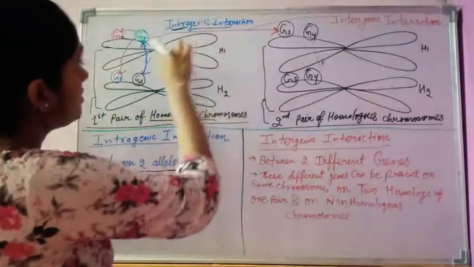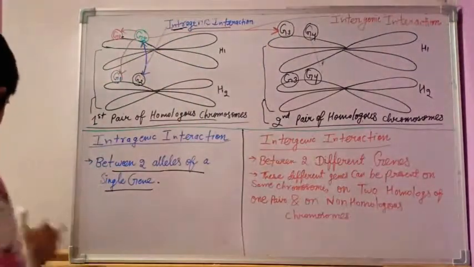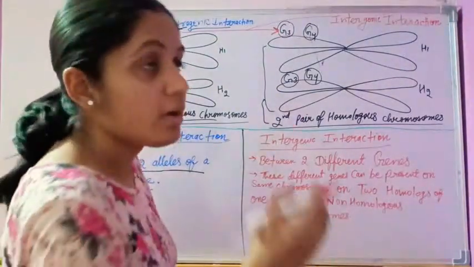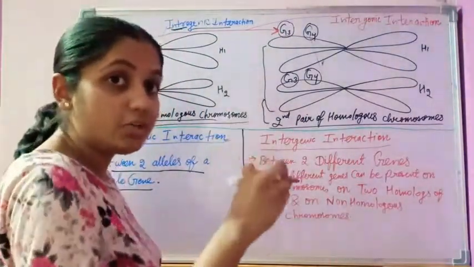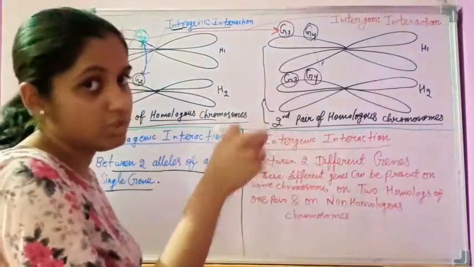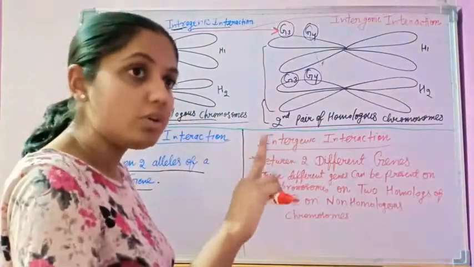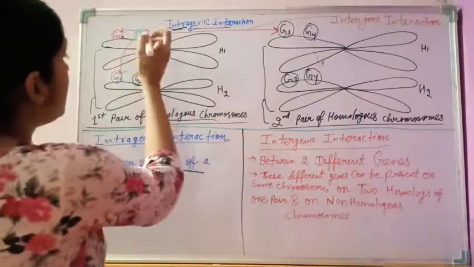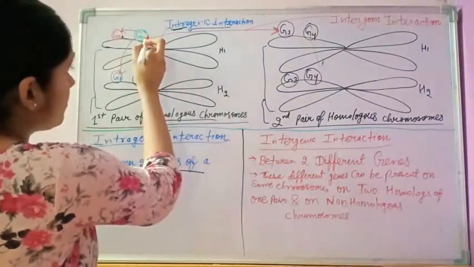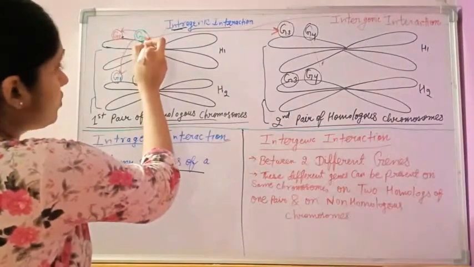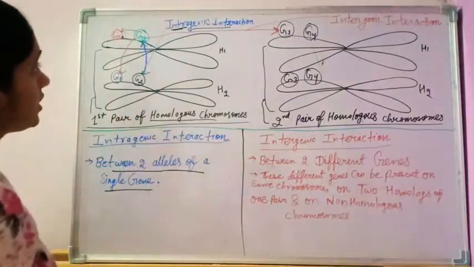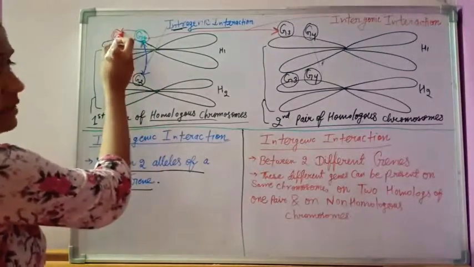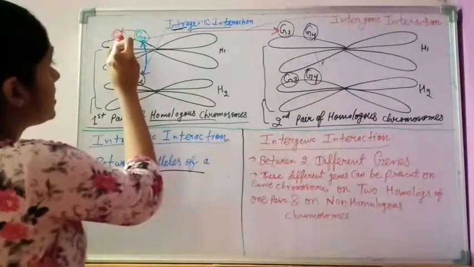the interaction between different genes. Okay, as an example, gene 2 to gene 1, gene 2 to gene 3. So not between the similar genes.